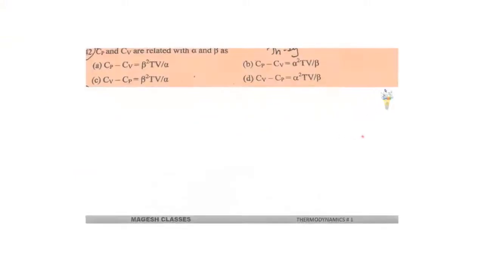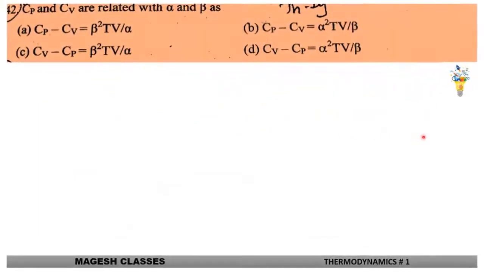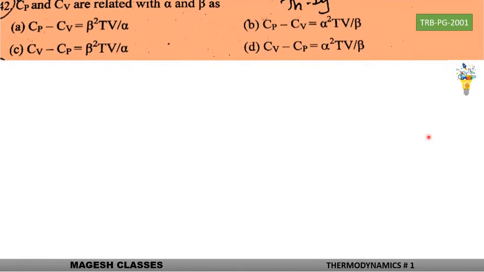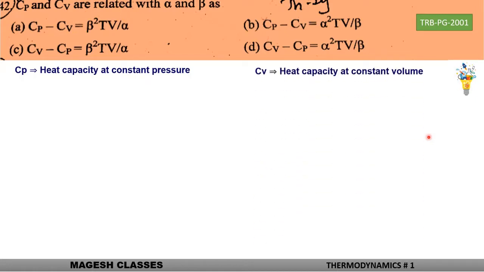The Cp and Cv are related with alpha and beta. This is a question from 2001. Cp is the heat capacity at constant pressure and Cv is the heat capacity at constant volume.